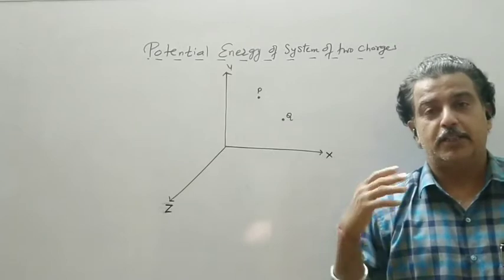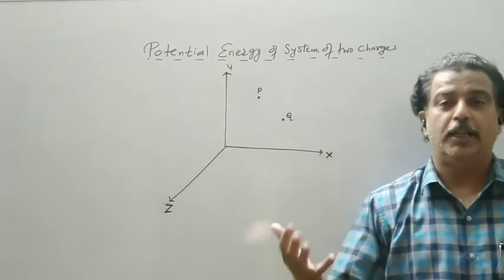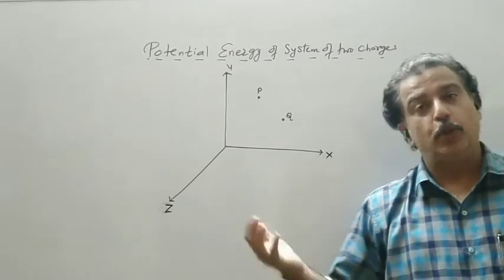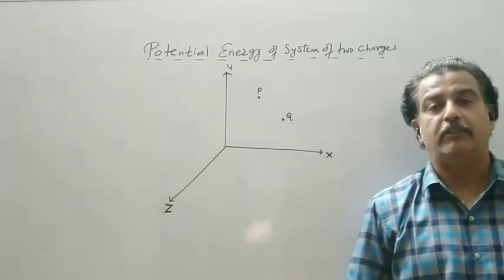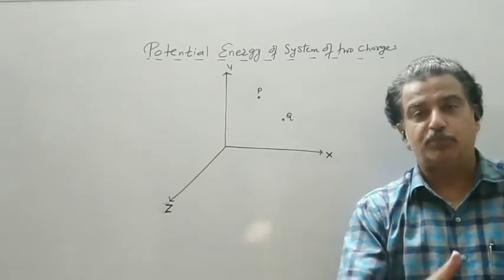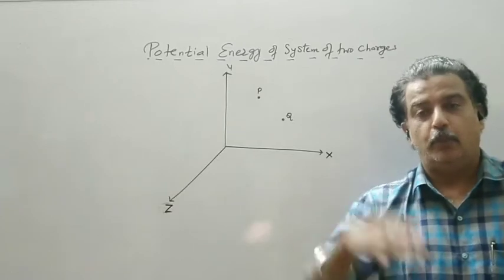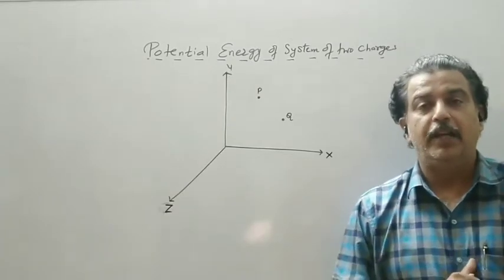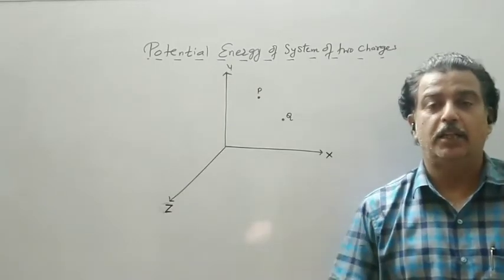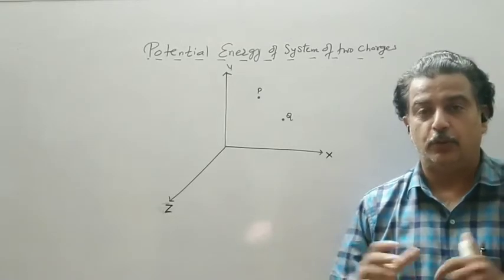Now if both the charges are positive, the potential energy will increase. If both are negative, potential energy of the system will increase. And if one is positive, one is negative, the potential energy of the system will decrease. That is, work done by external field comes out to be less than 0.